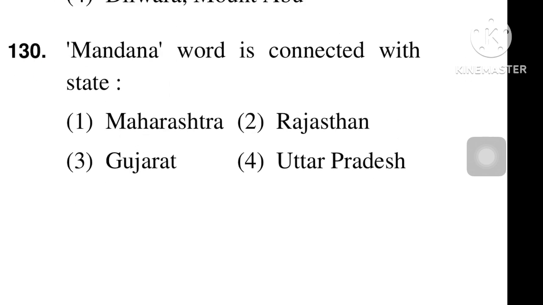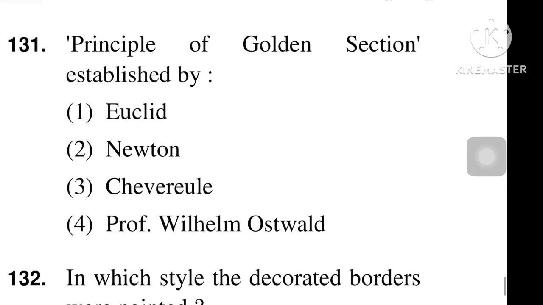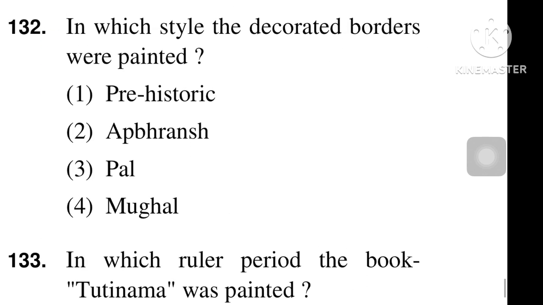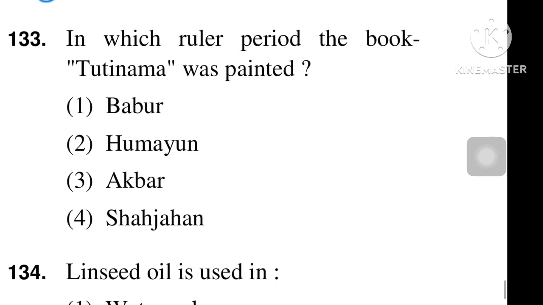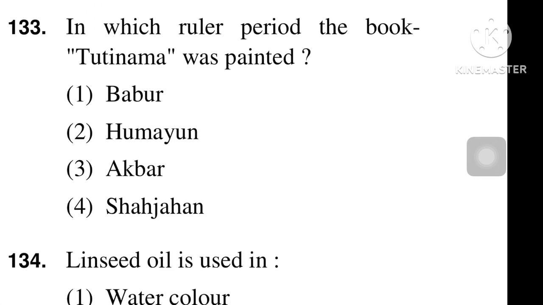Our next question is, Mandana word is concerned with which state? Lok art from Rajasthan. Option number 2 is the right answer. Principle of golden section was established by whom? Golden section was established by Euclid. Option number 1. In which style were the decorated borders painted? Decorated borders were painted in Mughal style. Option number 4 is the right answer. In which ruler's period was the book Tutinama painted? Tutinama was painted in the Akbar period.